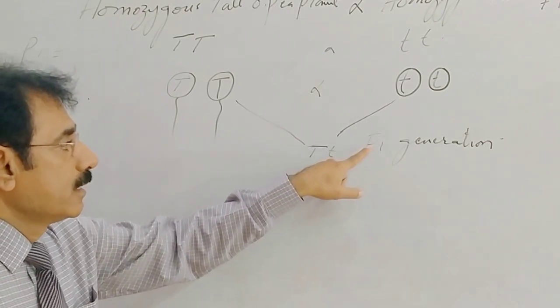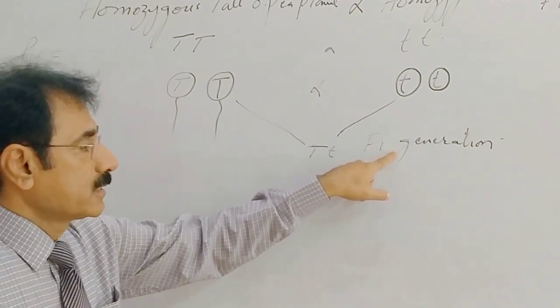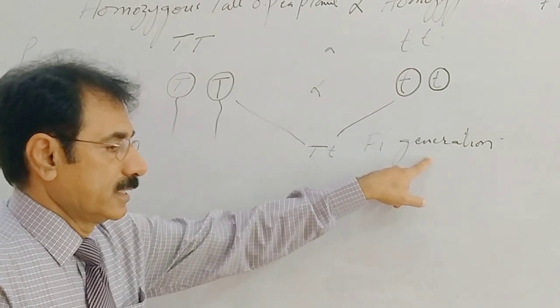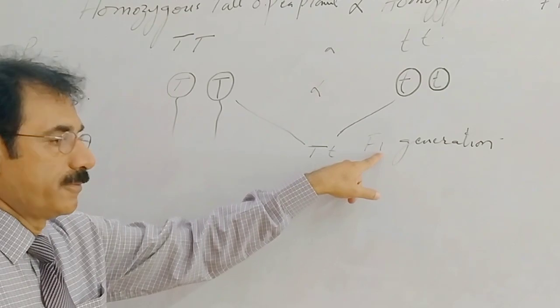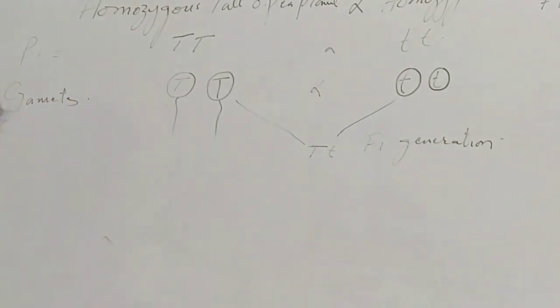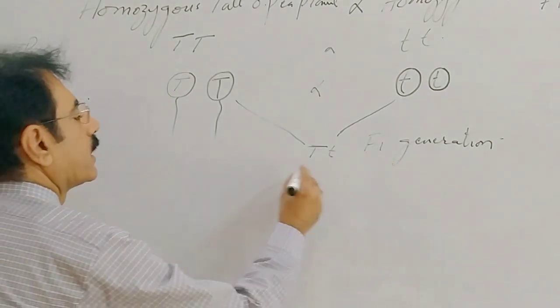F1 means filial first generation, or we can say this is the hybrid or filial generation. This is the first generation, and the character is tall.